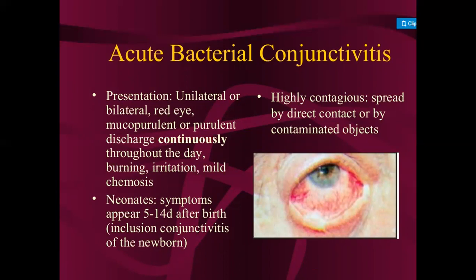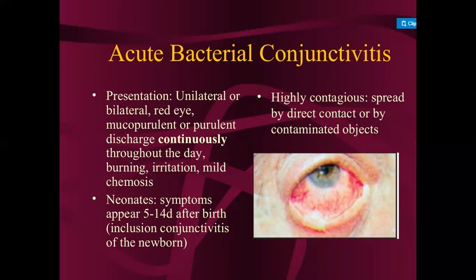Mild chemosis is the swelling or edema of the conjunctiva, and it is due to the oozing of exudate from abnormally permeable capillaries. So in this condition, the patient has inflammation in the eyes, and because of this the person has irritation.